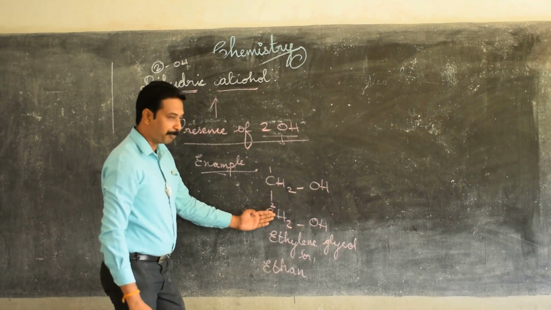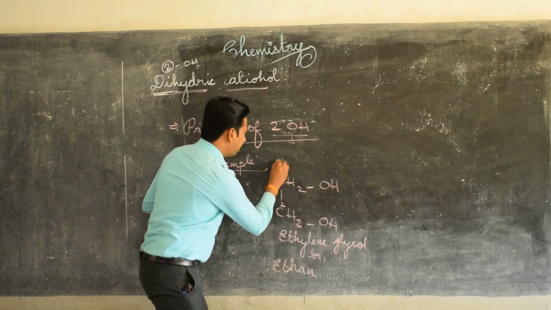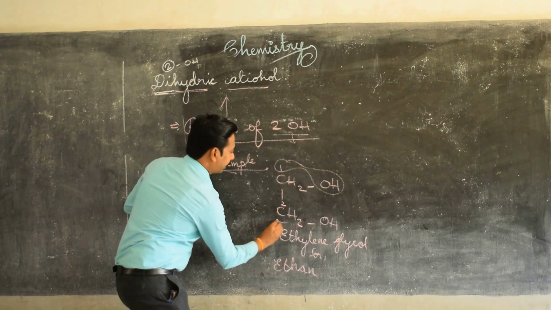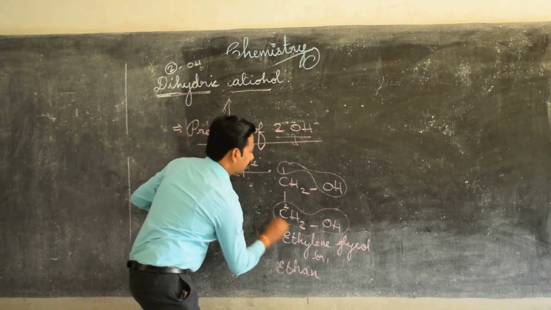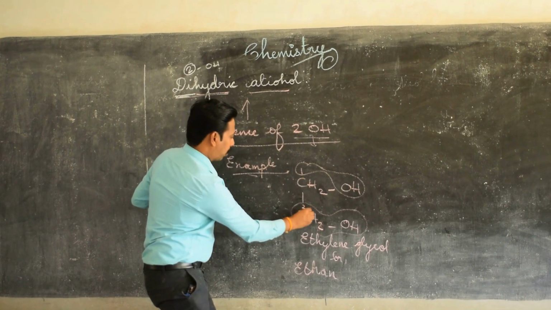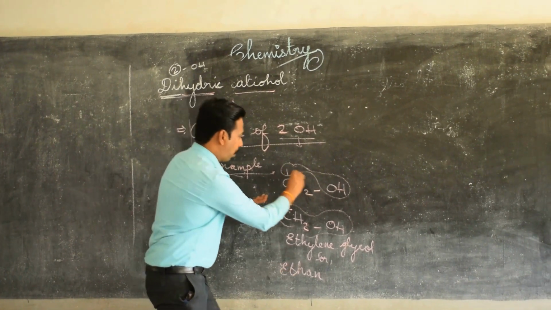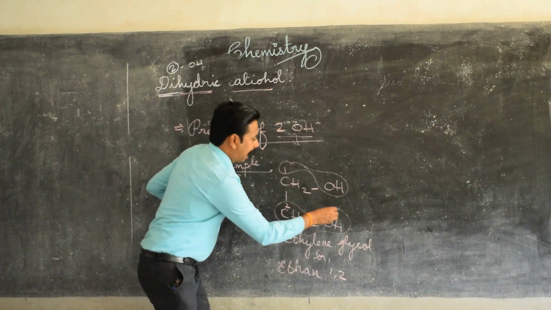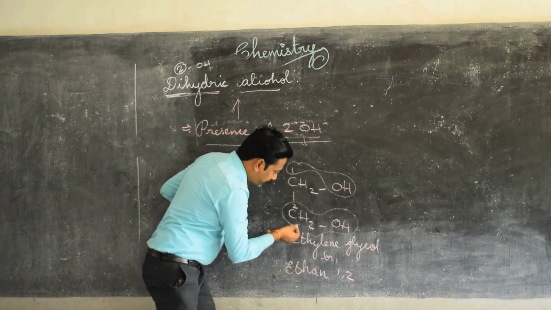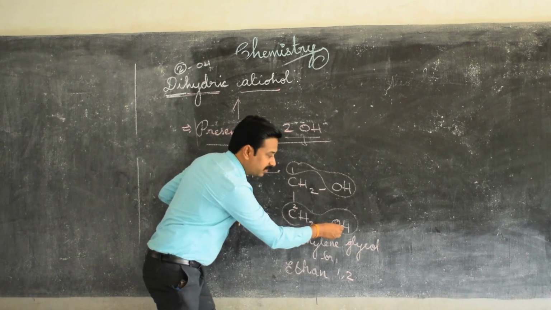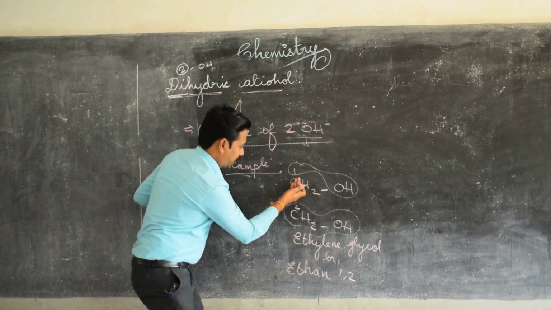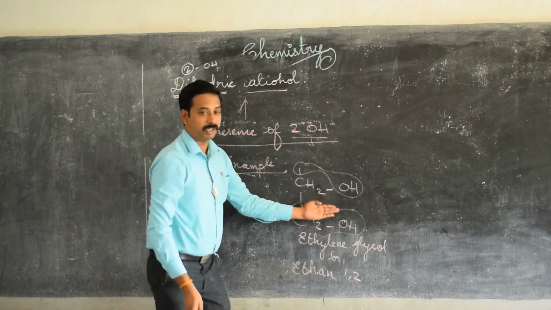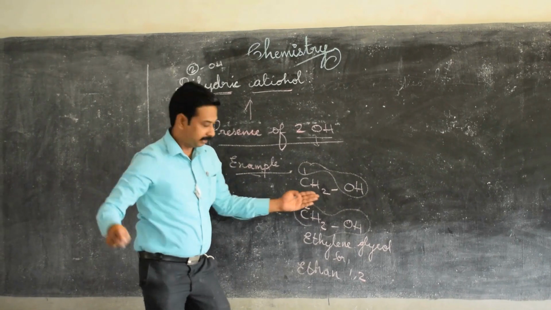So ethane will be the parent compound, and the children: in the first place one child is there, and in the second place another child is there. So the parent compound is ethane 1,2. In the first position and in the second position, OH is present. How many OH are present? 2 OH are present, isn't it?